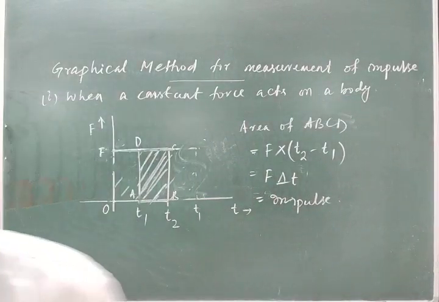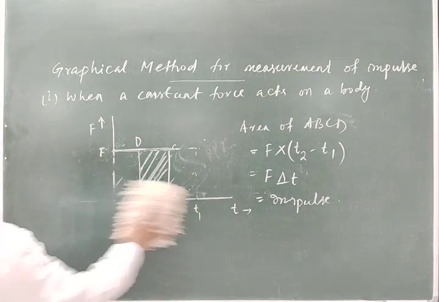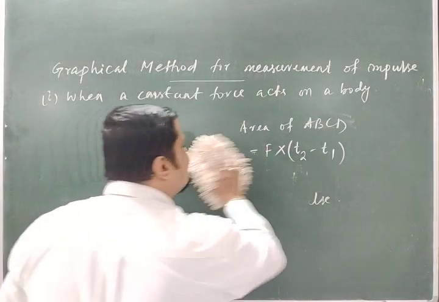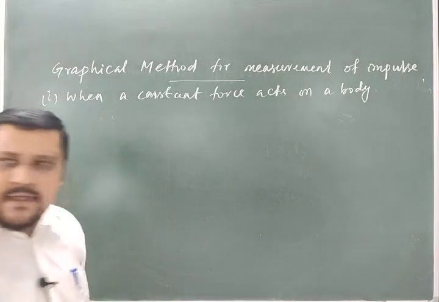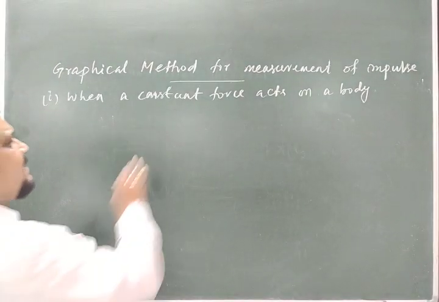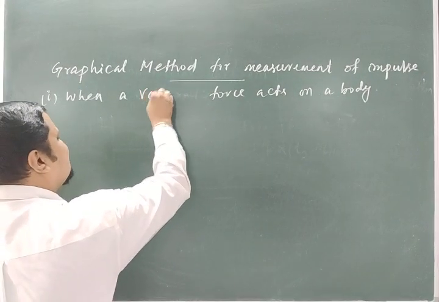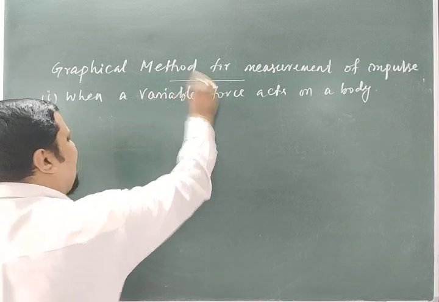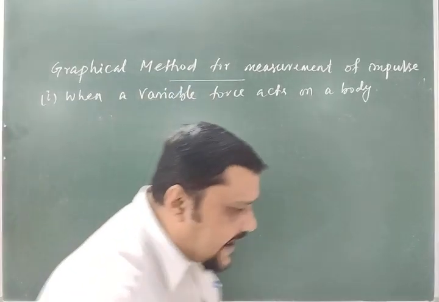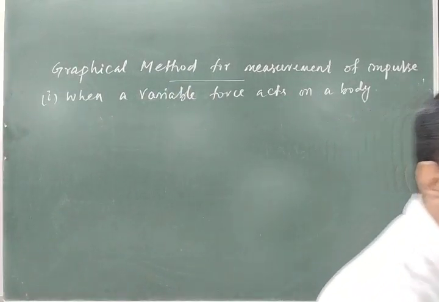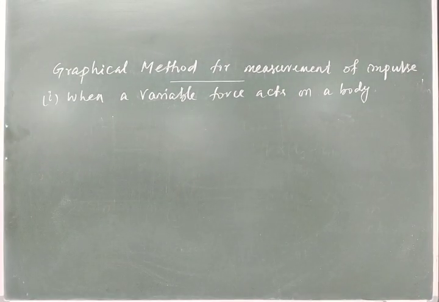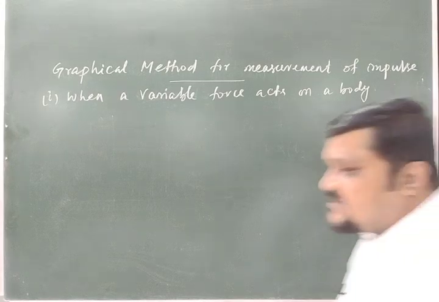Now the next case, when a variable force acts on a body. Variable means the force either changes magnitude or direction, or both change. So now come to a variable force acting on a body.